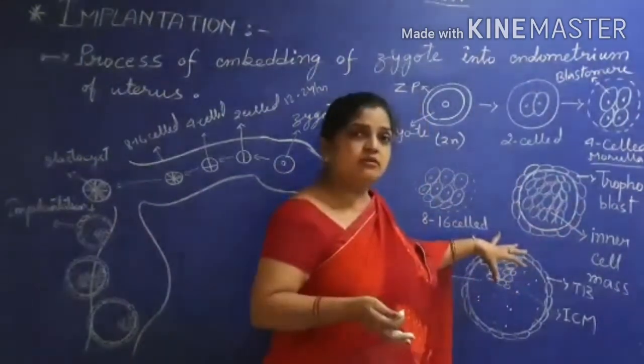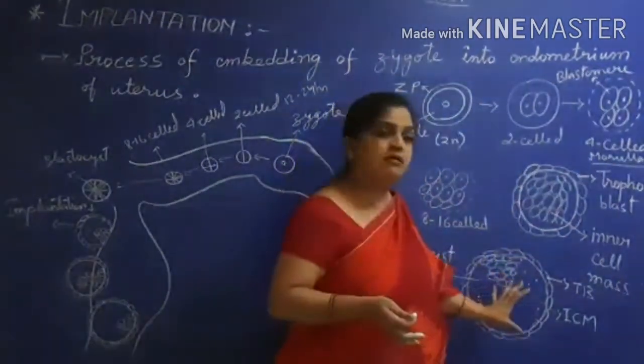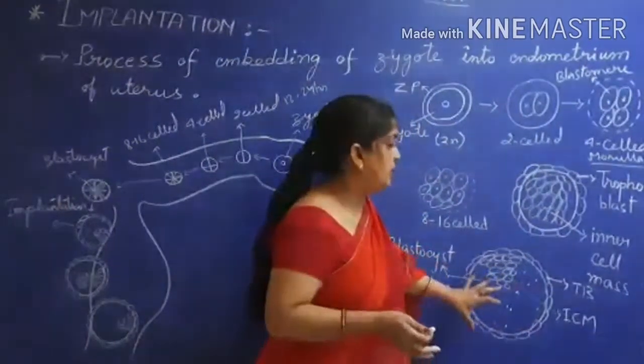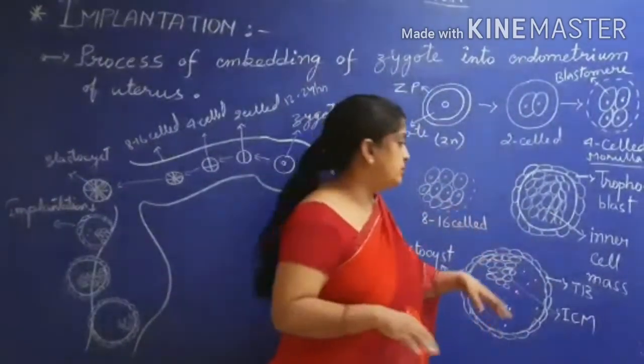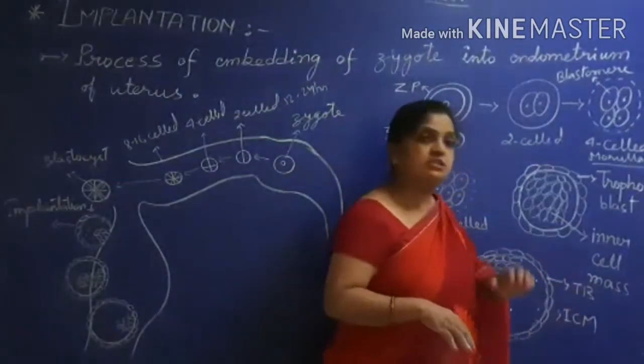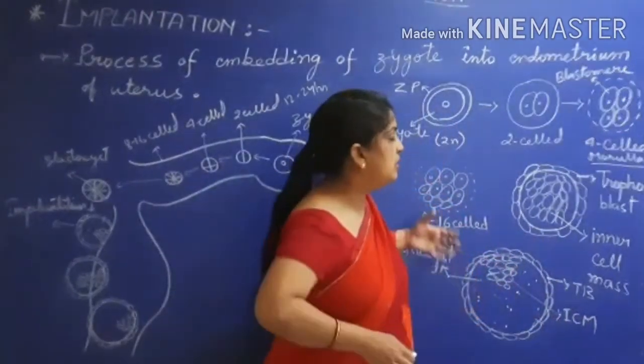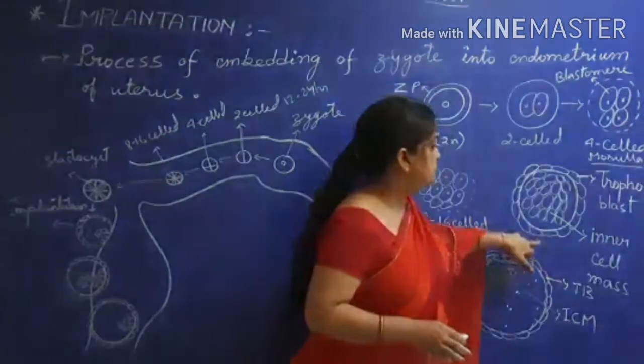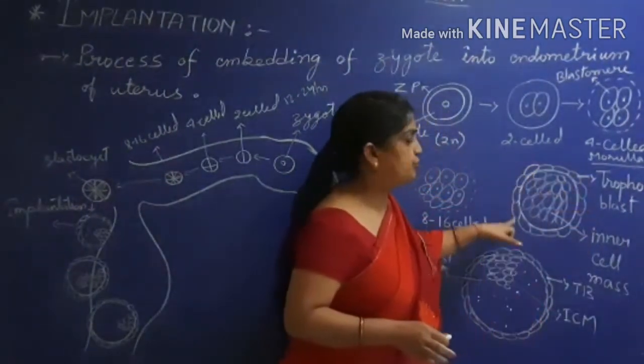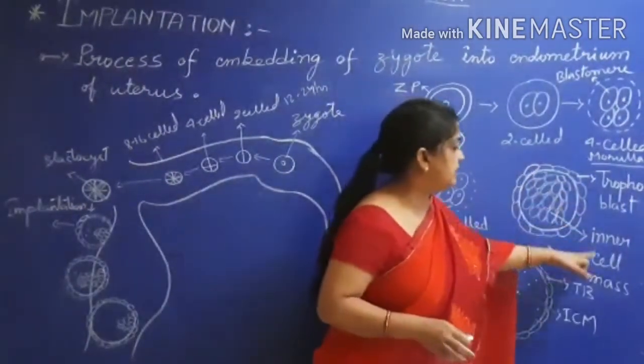Every subsequent year this question and this diagram come in the board exams, and they ask you to label what this part is, what that part is, and what the function of each is. Every time it comes, every subsequent year. So this is very important. The outermost part is the trophoblast and the inner part is the inner cell mass.